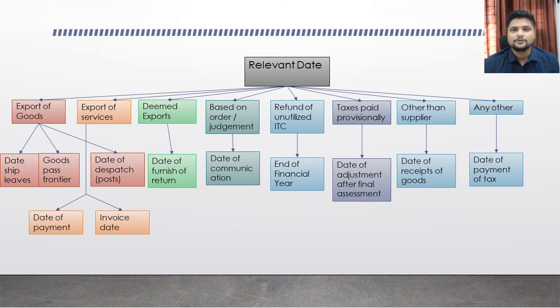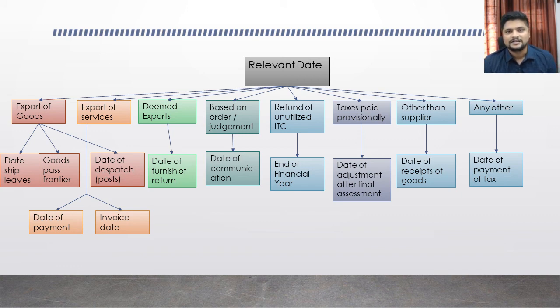Then the third type is if the goods are dispatched through postal or courier. If the goods are dispatched through courier, then the date of dispatch is called the relevant date here. Okay, the next type of transaction is export of services. If you have done export of services, then there are 2 relevant dates here. One, if you have received payment after the invoice date, then the date of receipt of payment is your relevant date. If you have received payment before issuing an invoice, that is advance payment receipt, then the relevant date is the date of invoice.